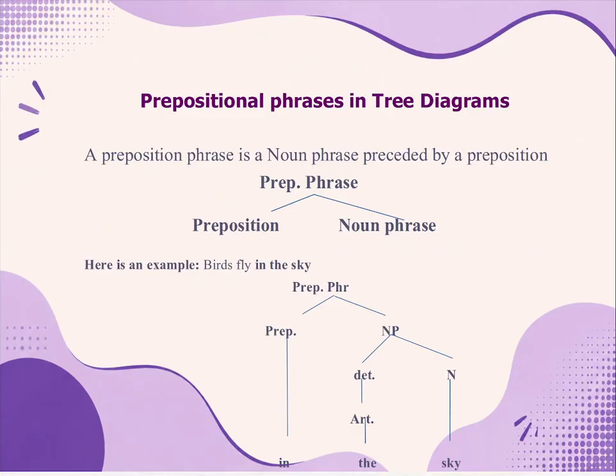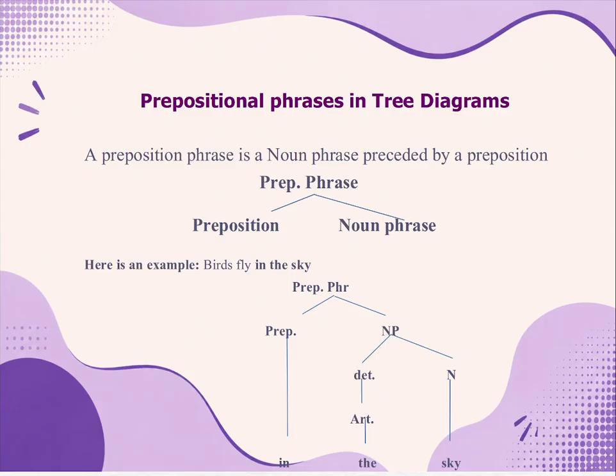Now if we want to show it in tree diagrams, now this is important because you may find lectures on phrases in other sources, but here I have also dealt with phrases in the context of phrase structure grammar and syntax, so that you have a clear idea and you can do the IC analysis or analyze the sentence, draw tree diagrams in phrase structure grammar.